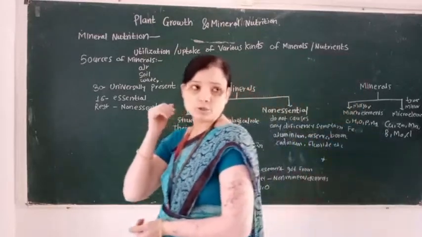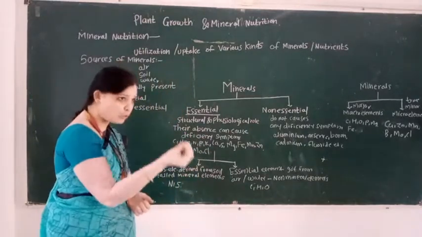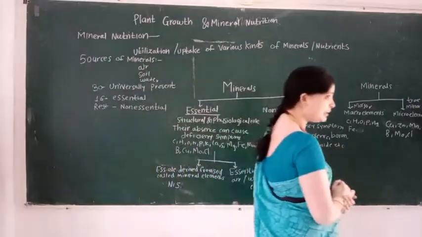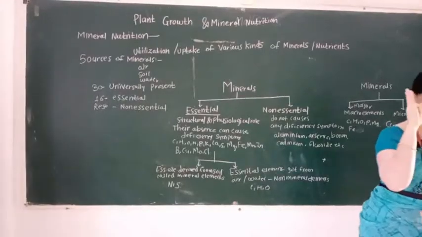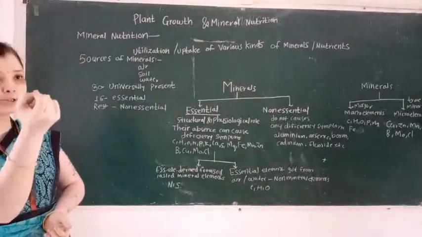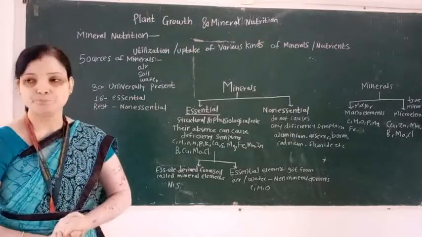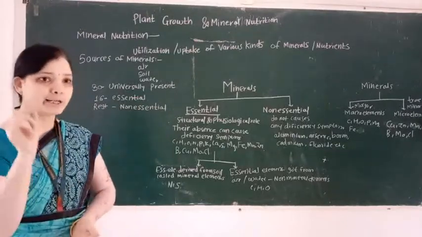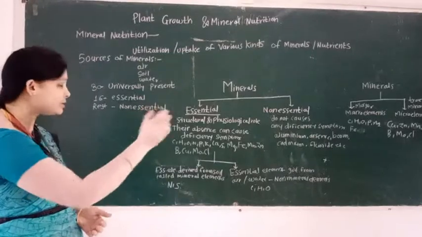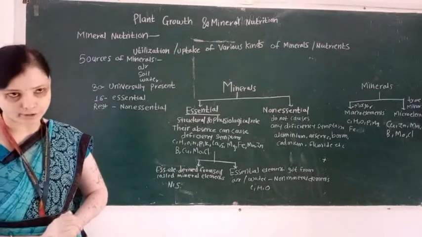Then, students, remember this point. Which are the sources of minerals? There are three sources of minerals. First source is air or atmosphere. Second source is soil, and third source is water.